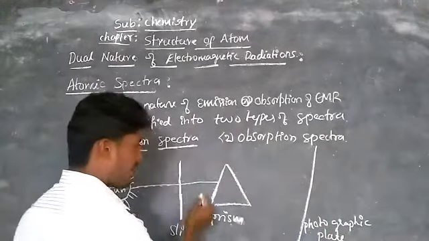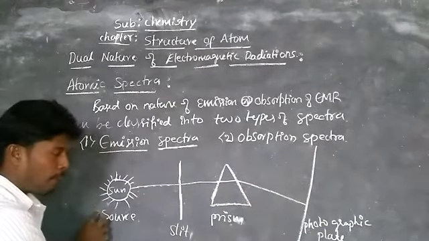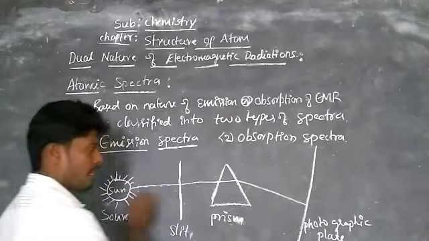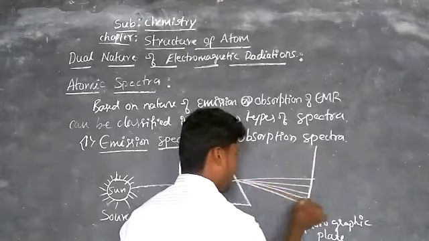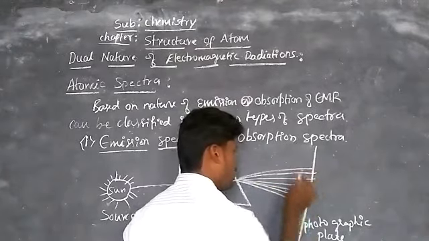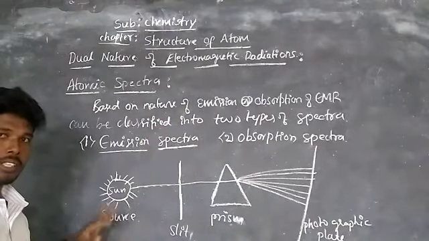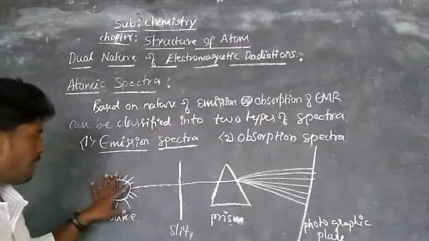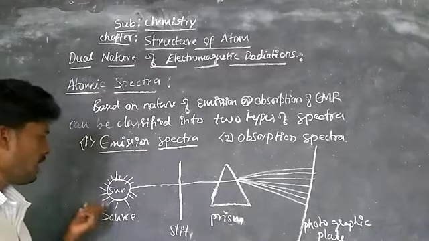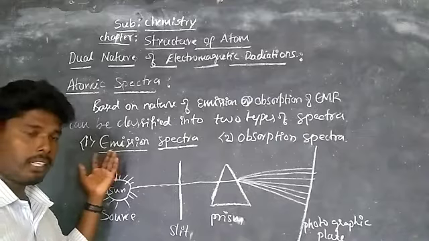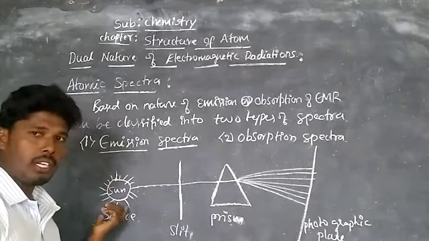On this plate, the light coming from the sun, the source, splits into a number of lines, like that. This is called emission spectra. The resultant spectrum is called the emission spectrum. This is observed only in a system or substance that has already absorbed energy. Here the emission spectra is nothing but the spectrum of radiations obtained by emitting the energy which was already absorbed.